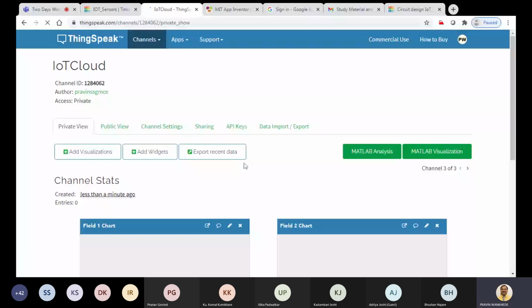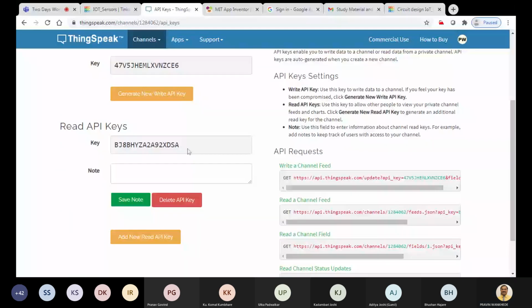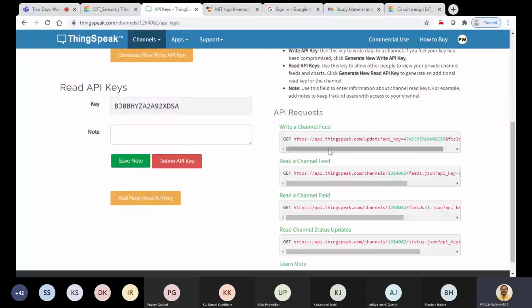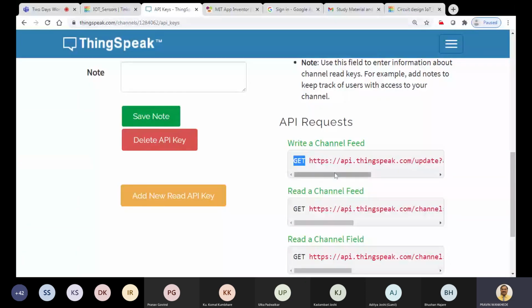Okay. Now, once we are done with this, finally we'll go to the API keys. What are the different parameters that we have to note down? That is the API keys here. Before reading these API keys, there are some requests available here. See here, the HTTP GET request is there. This is a GET request through which you can write data to a channel feed.